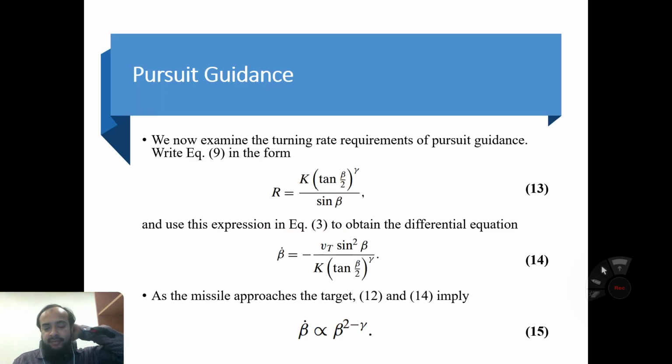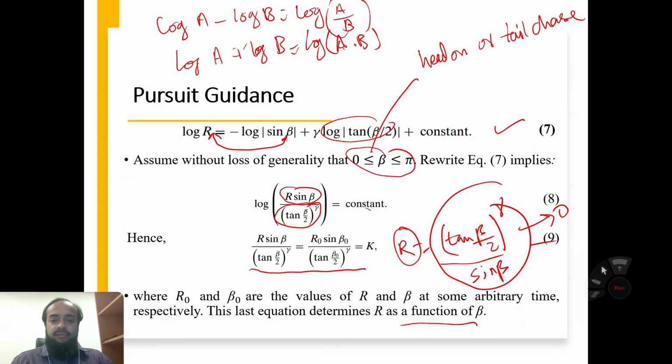So we can examine the turning rate requirement of a pursuit guidance. In this equation we can find r, k tan beta by 2 and sin beta, where k is a constant.